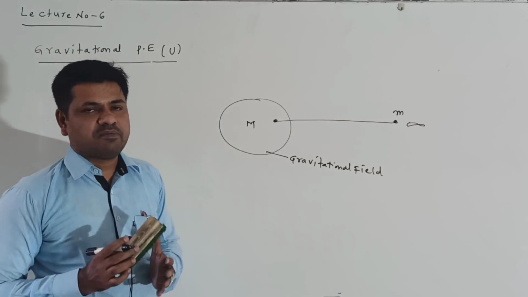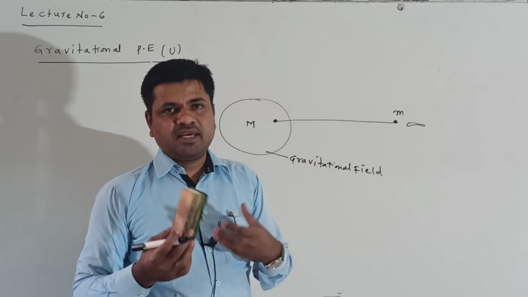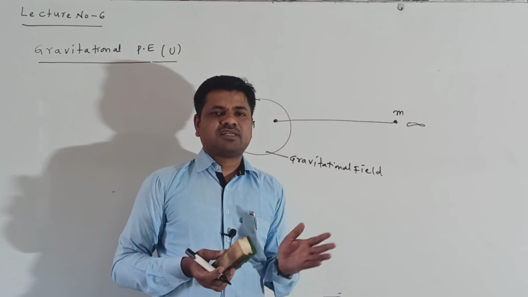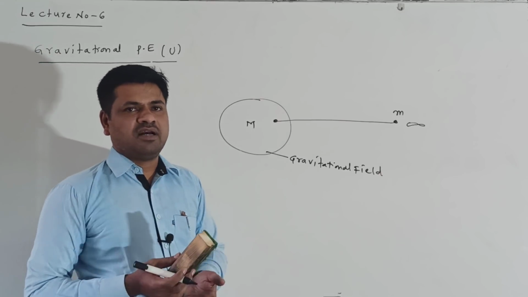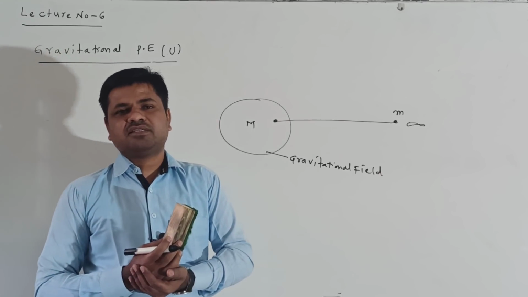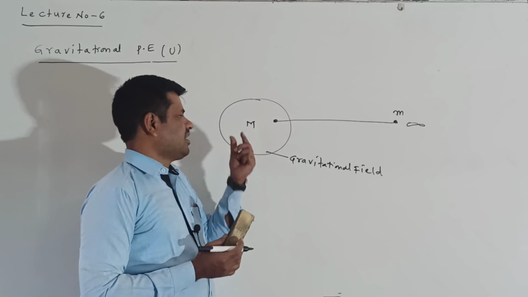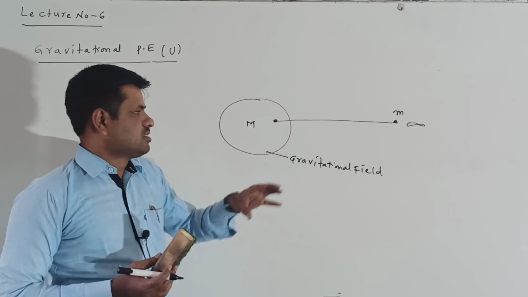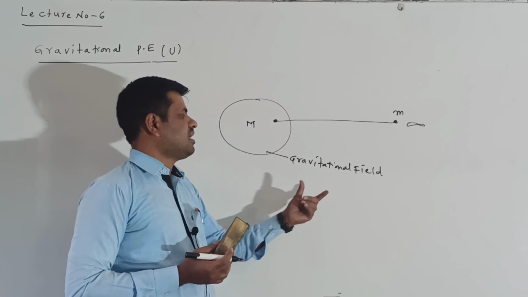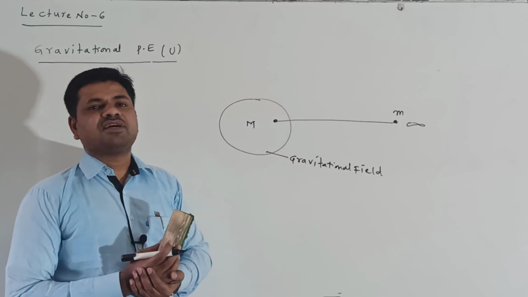Now once again I am explaining this. When you understand the concept clearly, you can understand the definition, and the derivation also you can easily understand. Suppose I take one mass; surrounding this mass, it produces which field? Gravitational field.